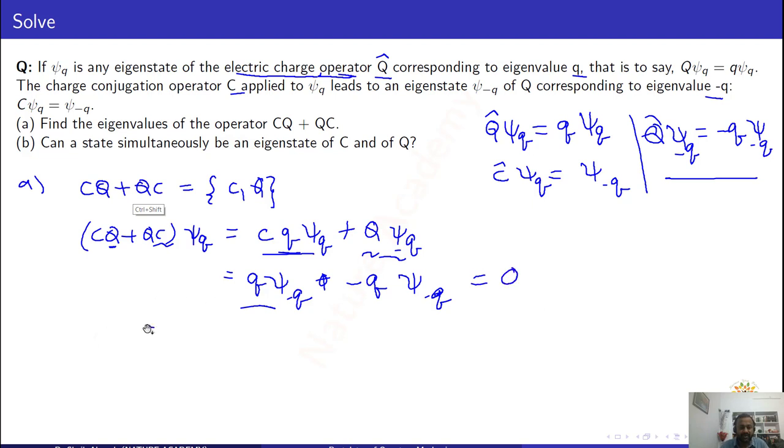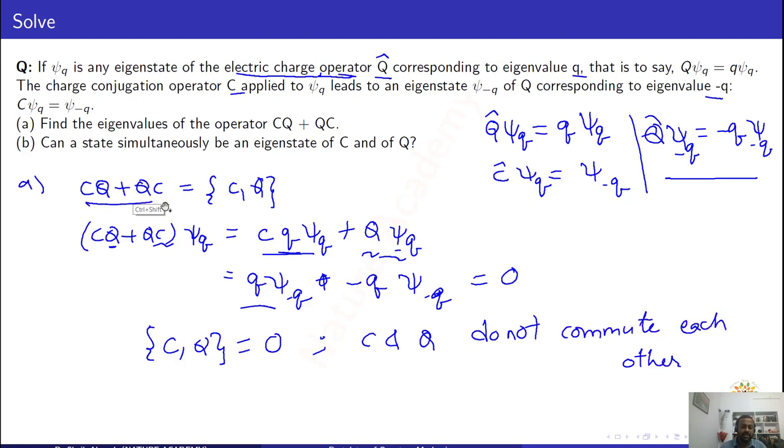Therefore, I can write the anti-commutator of C and Q as equal to 0. Therefore, I will say C and Q do not commute with each other. The value CQ plus QC is nothing but the anti-commutator C comma Q. Now operate this on a wave function psi of q.